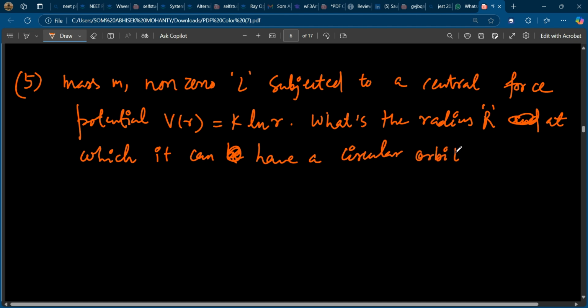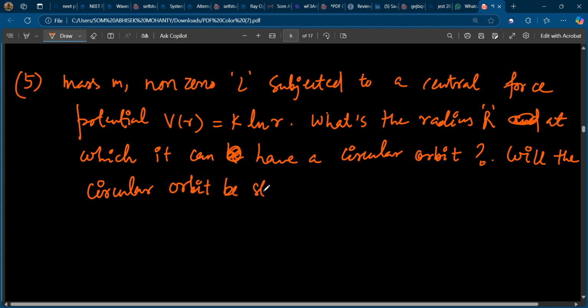Will the circular orbit be stable or unstable?